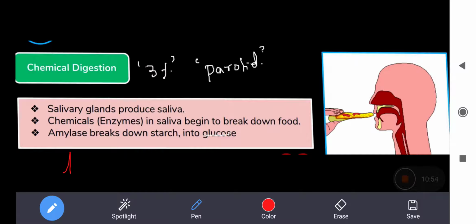I'm writing here, lysozymes. Lysozymes have the property to kill the germs, not food, I'm sorry, to kill the germs.